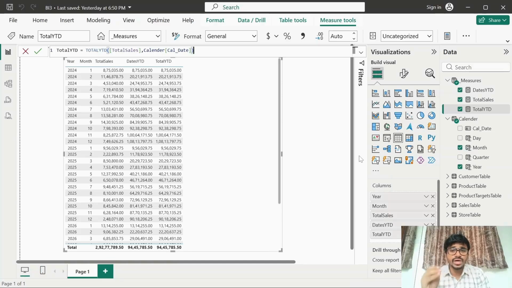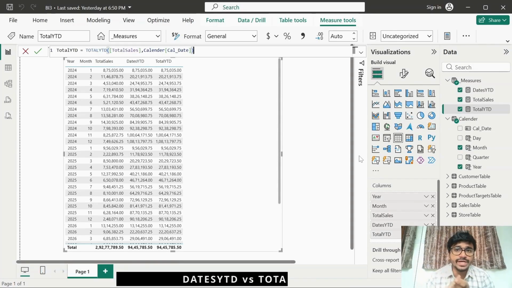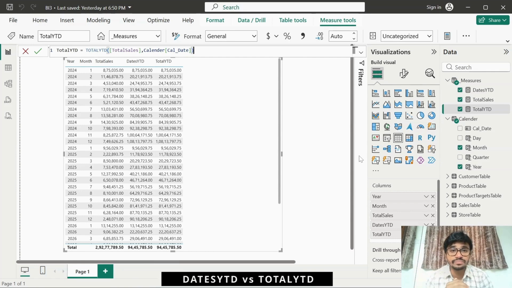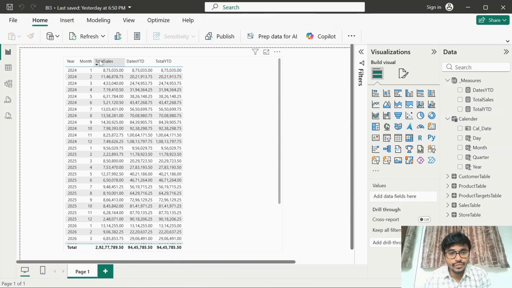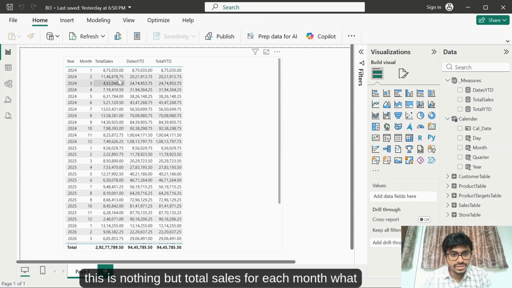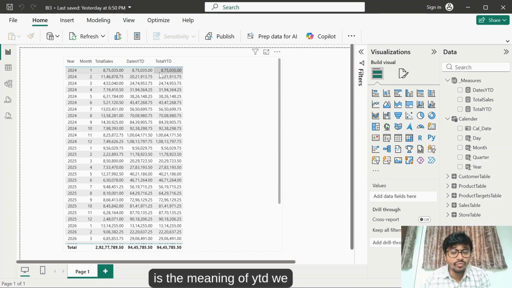अगर इंटरव्यू में पूछा, What is the difference between DATESYTD and TOTALYTD, then how will you explain? First of all, you should be able to explain what is the meaning of YTD. First column we have is total sales. This is nothing but total sales for each month. What is the meaning of YTD?